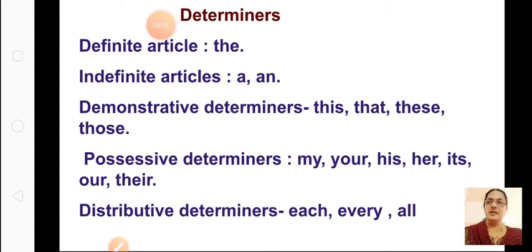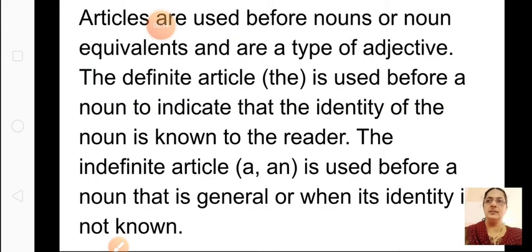Okay, now let us go through articles a little bit. Articles are used before nouns or noun equivalents and are a type of adjective. The definite article the is used before a noun to indicate that the identity of the noun is known to the reader. The indefinite article a and an is used before a noun that is general.